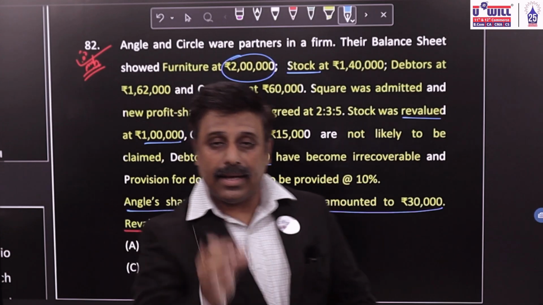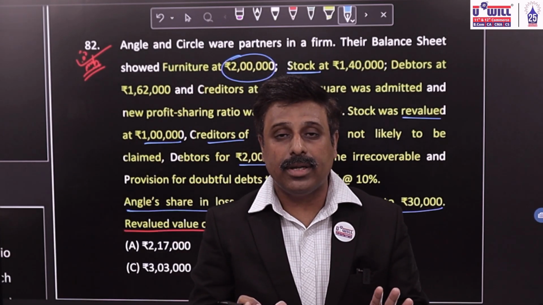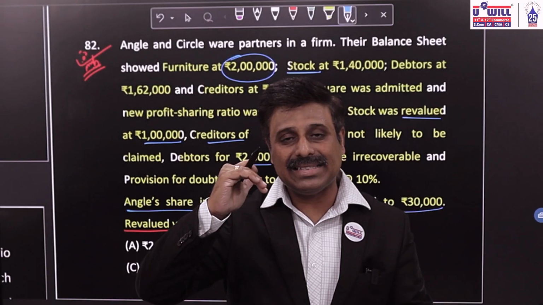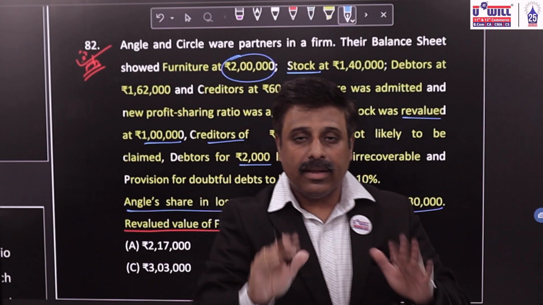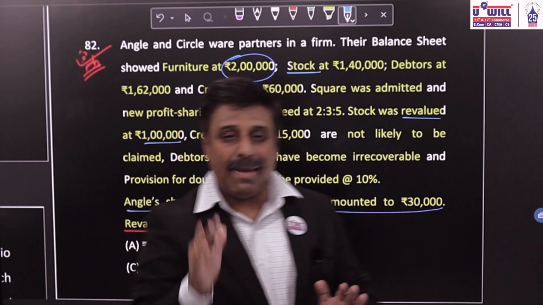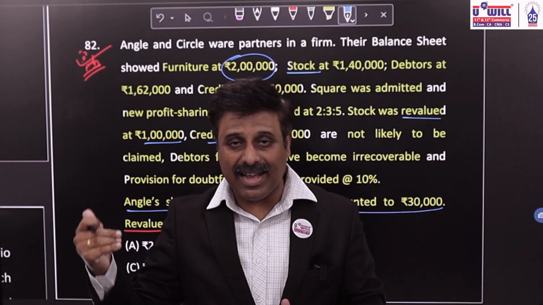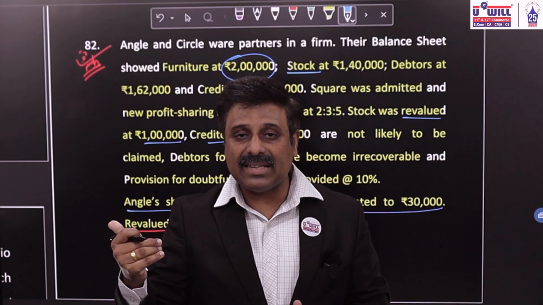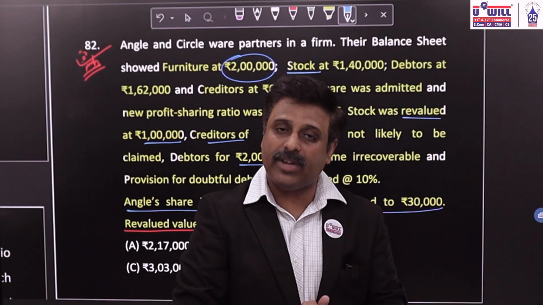We will make a rough revaluation account. We'll put all the figures in the revaluation account. And then whatever balancing figure remains in the revaluation account, debit side or credit side, will represent the profit or loss on furniture. If the balancing figure comes on the revaluation debit side, it's the decrease in the value of furniture. If the balancing figure comes on the revaluation credit side, it's an increase in the value of furniture.